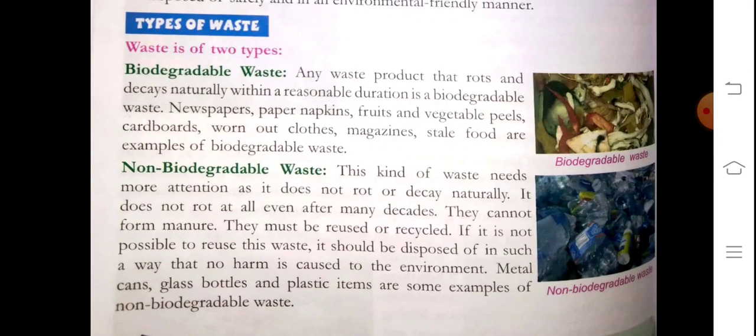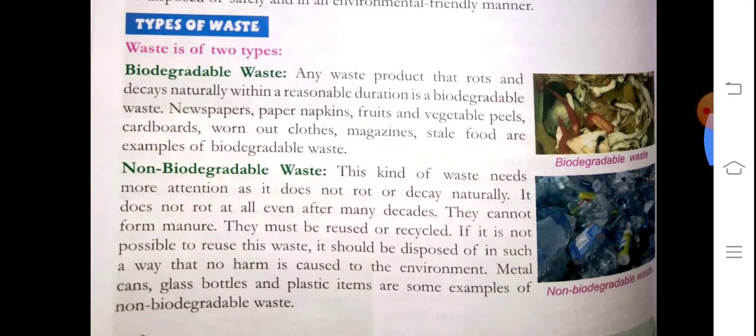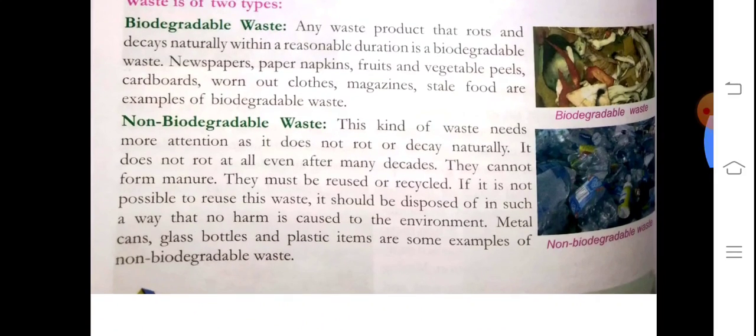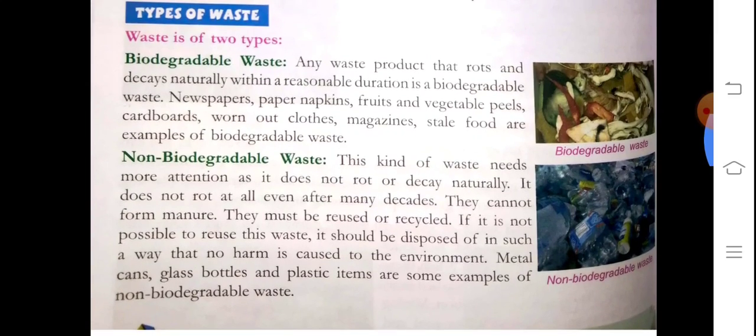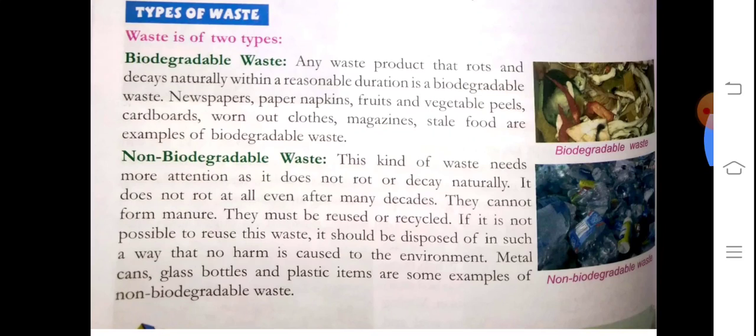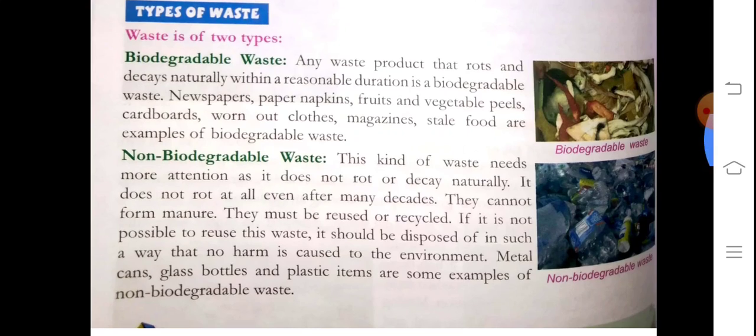Means they need so much time to decay automatically. They cannot form manure. They must be reused or recycled. If it is not possible to reuse this waste, it should be disposed in such a way that no harm is caused to the environment. Metal cans, glass bottles, plastic items are some examples of non-biodegradable waste.